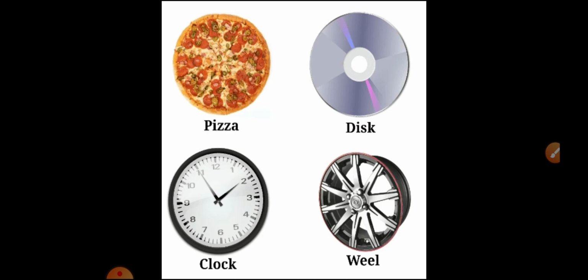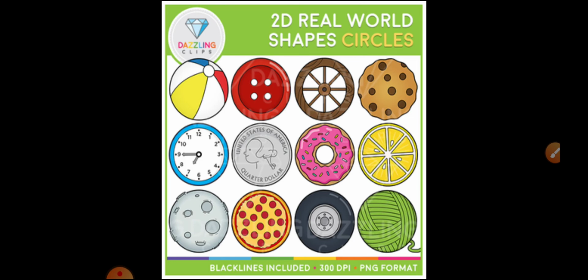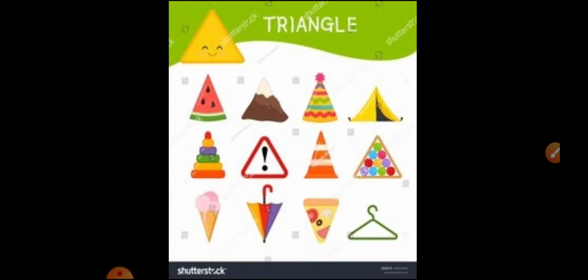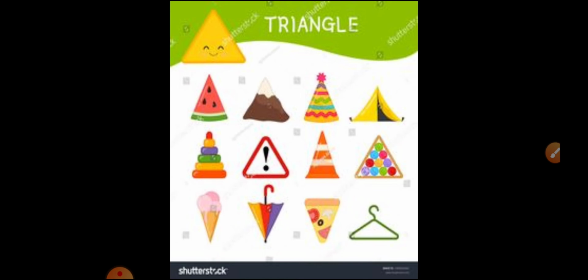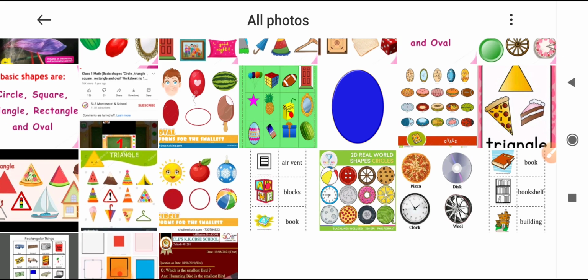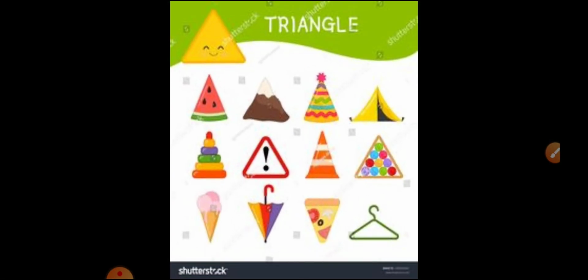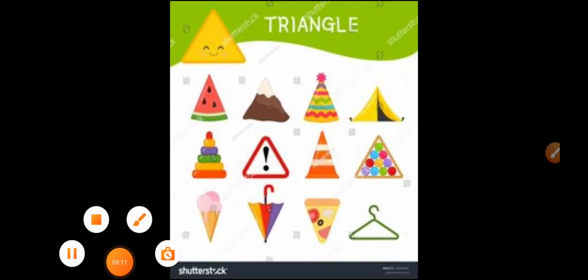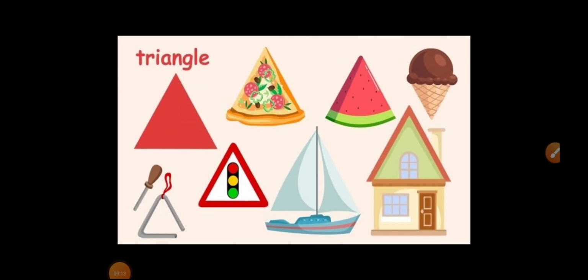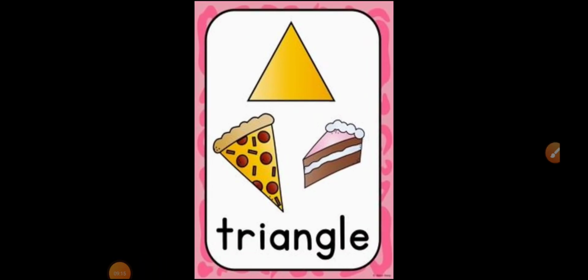The round shapes are pizza, desk, clock, and wheel. This is also rectangular, and this is round. This is triangle. Yes, ice cream, umbrella. So these are triangle shapes.